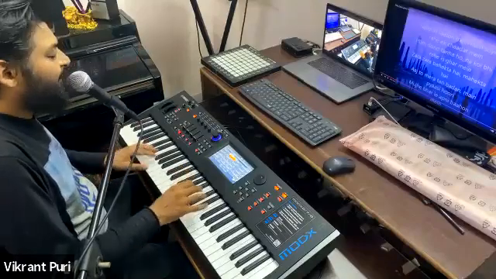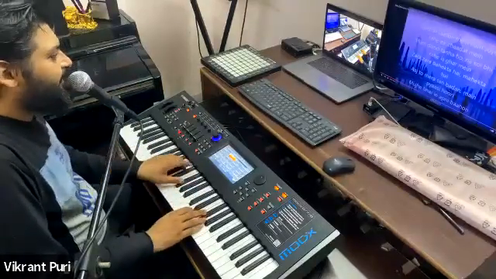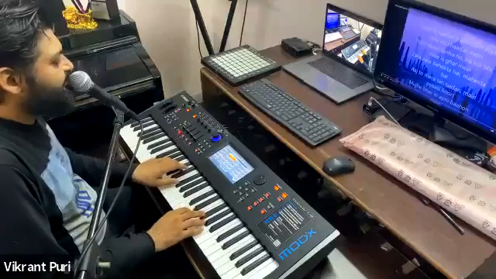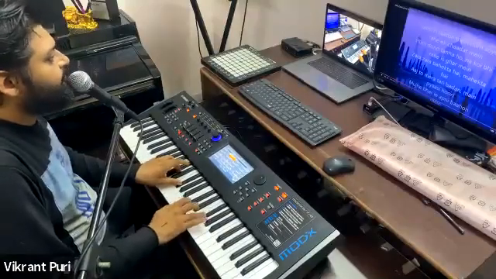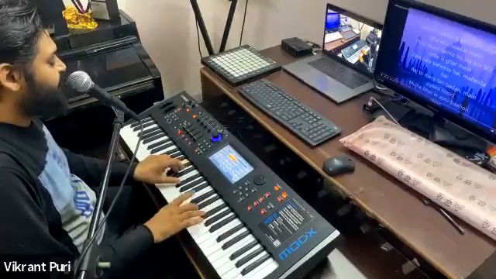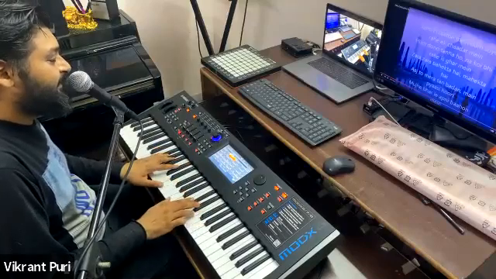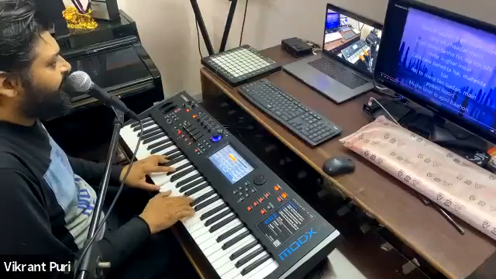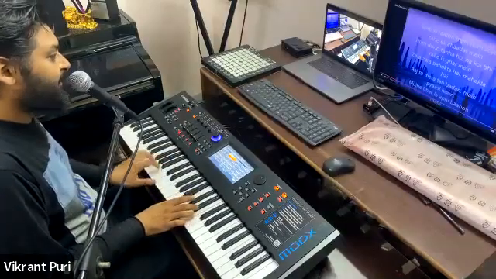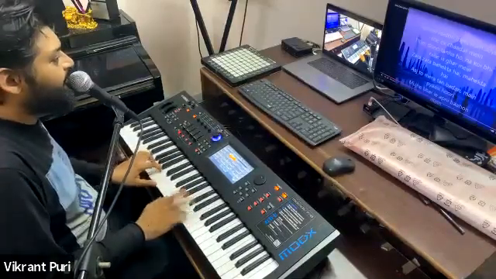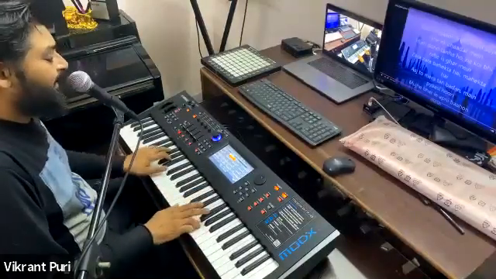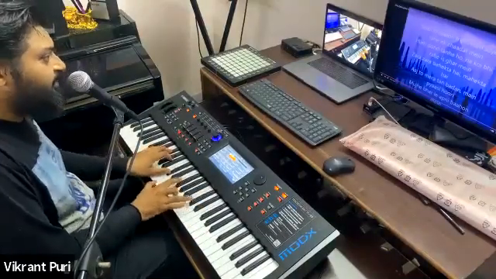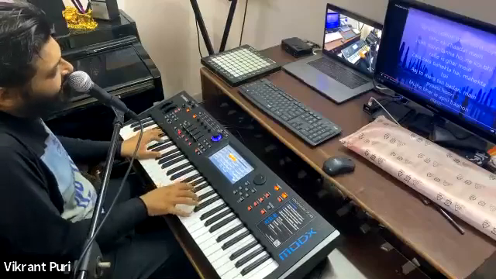So I'll play this bar again. So it's B minor at the first place, and F sharp minor 7th here, and E minor 7th here, and D major 7th, and F sharp 7th.